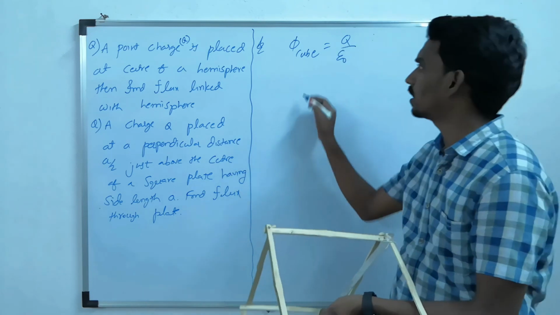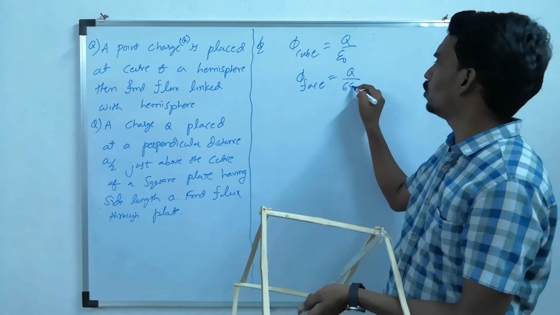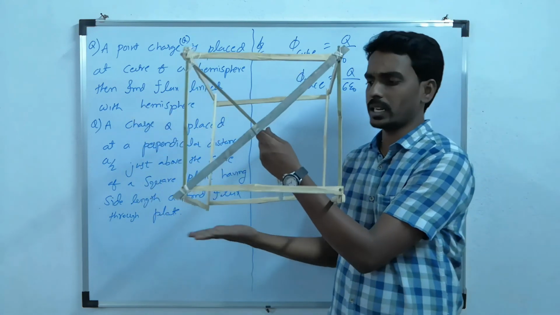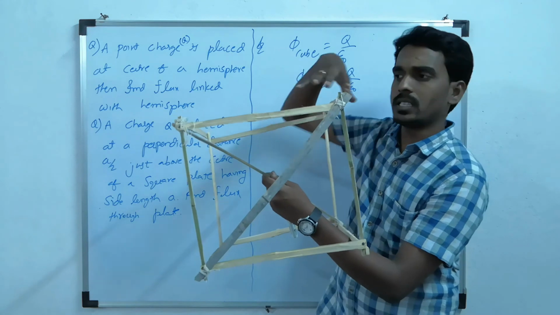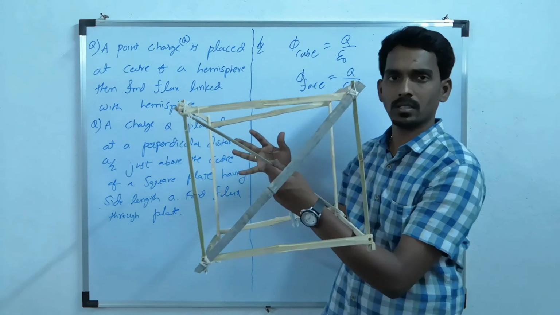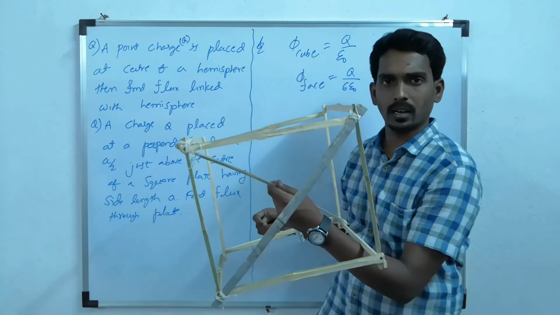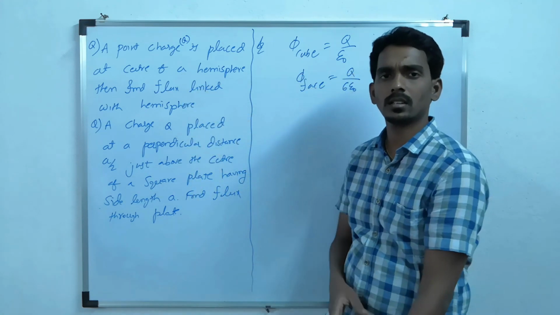We have seen this case just earlier: what is the flux linked with a cube when the charge is at the body center? Q by epsilon naught. And what is the flux linked with each face in that case? Q by 6 epsilon naught. Now they are asking the flux linked with this plate. Even though these 5 plates are not there, I imagined them as a Gaussian surface. The flux for all 6 faces is Q by epsilon naught, so the flux for one face is Q by 6 epsilon naught.